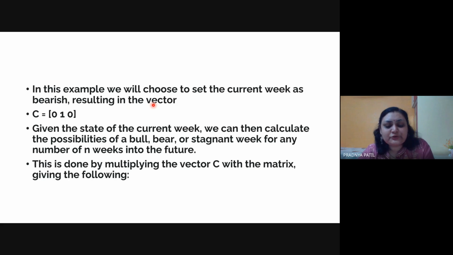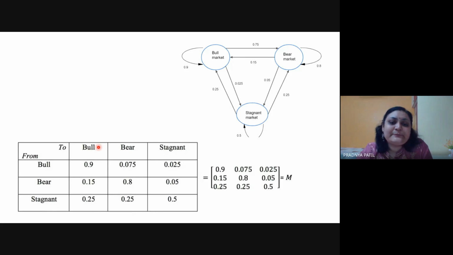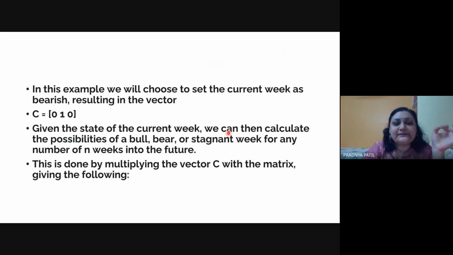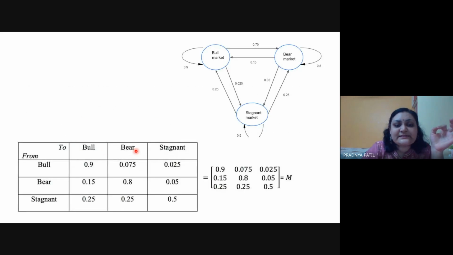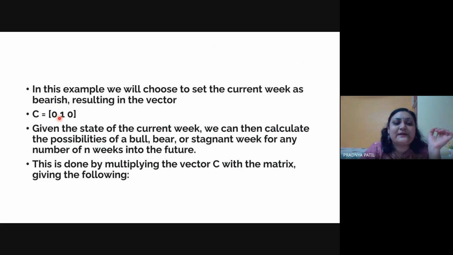So initially, you know that there is a pi 0, that is the starting vector of your given example. Let's say here this pi 0 is mentioned as C, that is for the current day. And you see bull, bear and stagnant, these are the 3 states which are mentioned. In the same sequence, if I say this is the bearish market, bearish means this is the center value. So instead of this value, we would consider this as 1, because this is the observed parameter, and the others would be 0. Then given the state of the current week, we can calculate the probabilities of a bull, bear or stagnant week for any number of n weeks into the future.